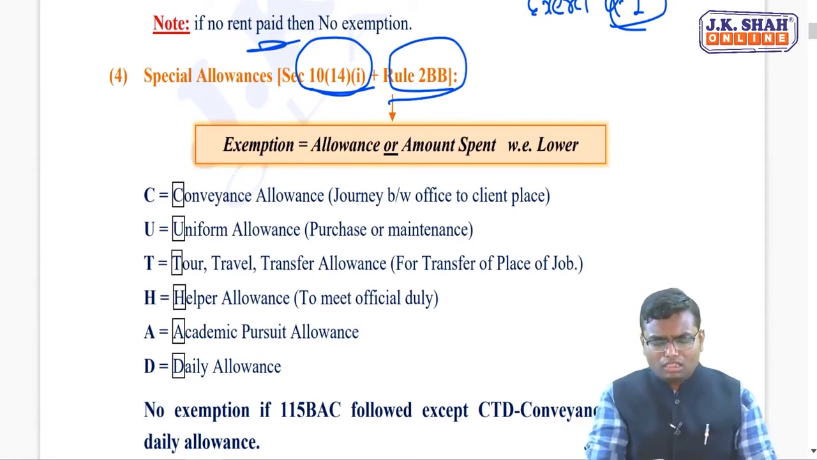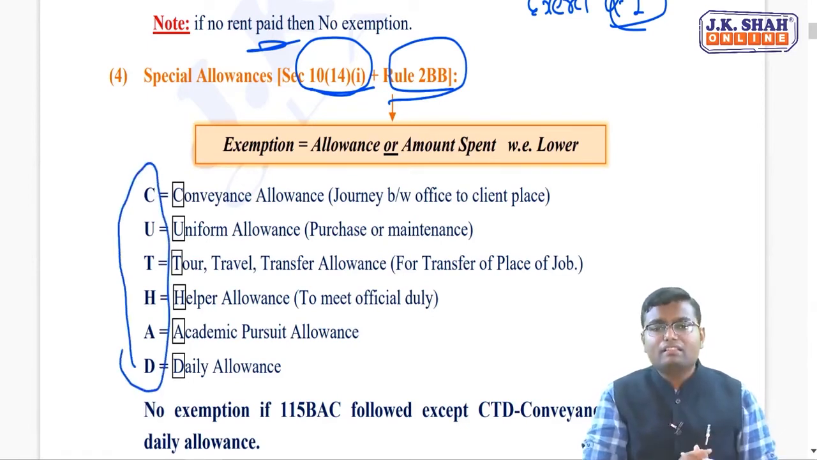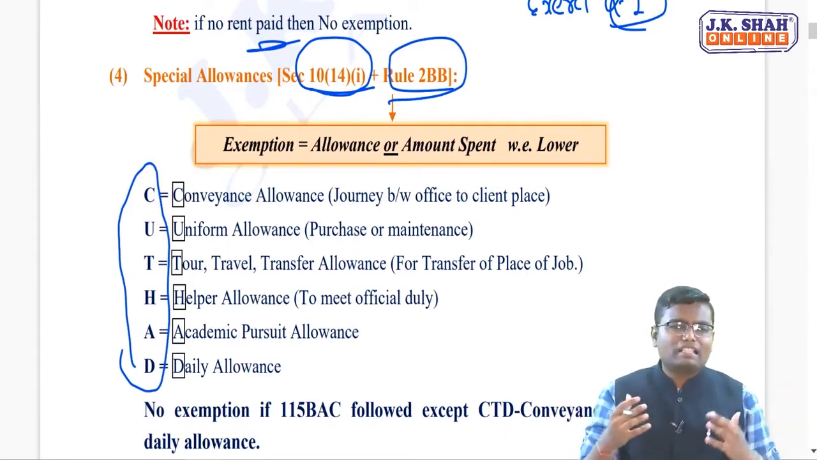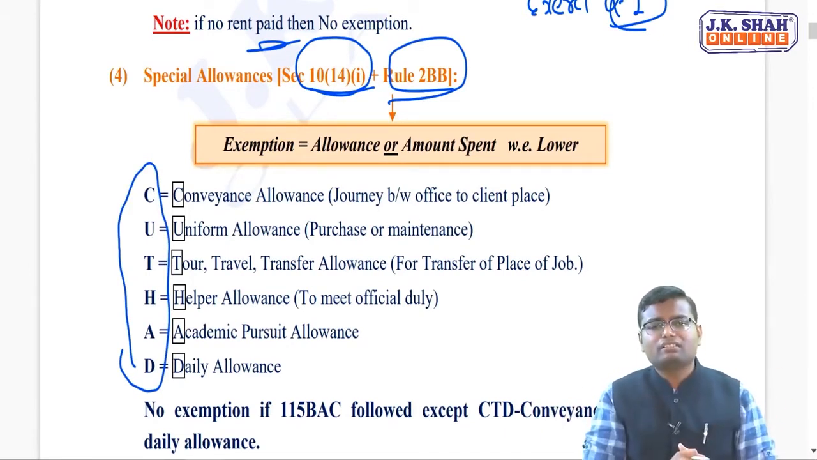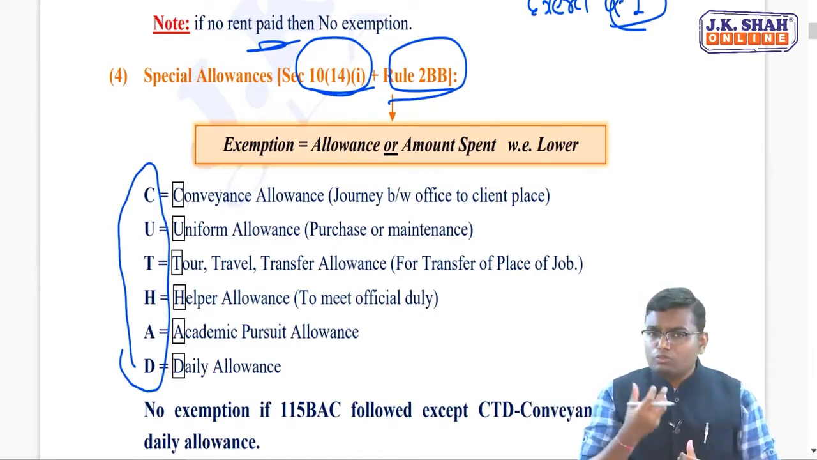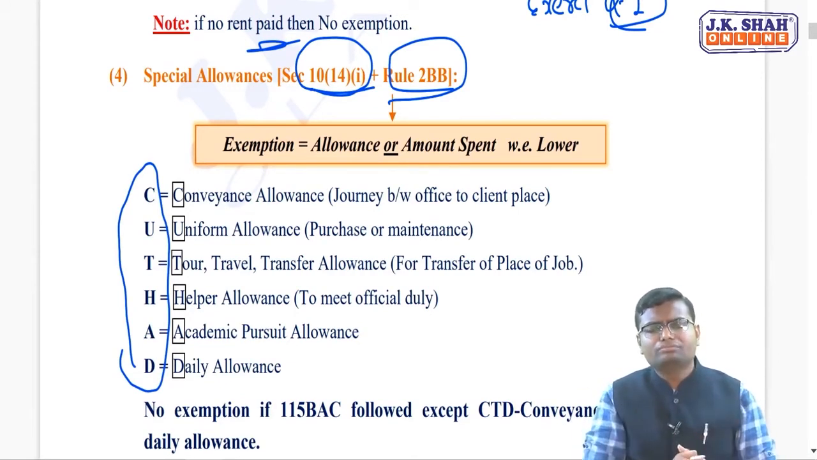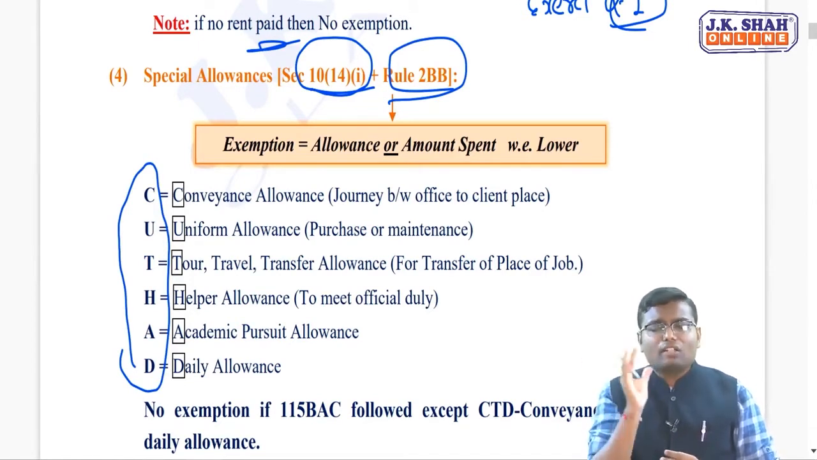Remember the short form, CUT HAD. C stands for conveyance allowance, that is, from office to client place to office, whatever traveling expenditure is done. U stands for uniform allowance, to purchase or to maintain the uniform. T stands for tour, travel, transfer allowance, generally for transferring the place of job. H stands for helper allowance. For your official duty, you are appointing a helper and your boss is reimbursing the salary which you paid to the helper. A stands for academic pursuit allowance, to pursue further study, whatever fixed amount you are given. D stands for daily allowance.